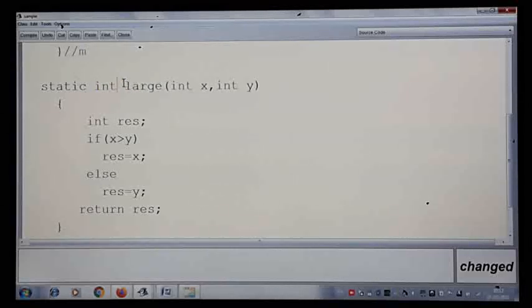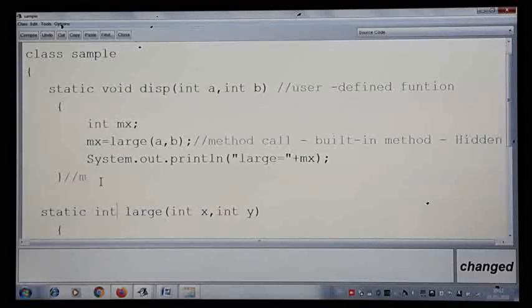So you can make out, instead of writing void, for the large method we are writing integer. Large is a method, and this is the very first line, which is nothing but the function definition. It tells about the access specifier, which is not given here, the modifier, the return type followed by the method name and the parameter list.